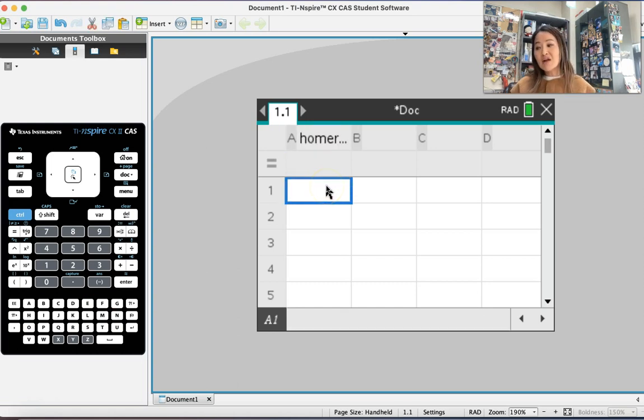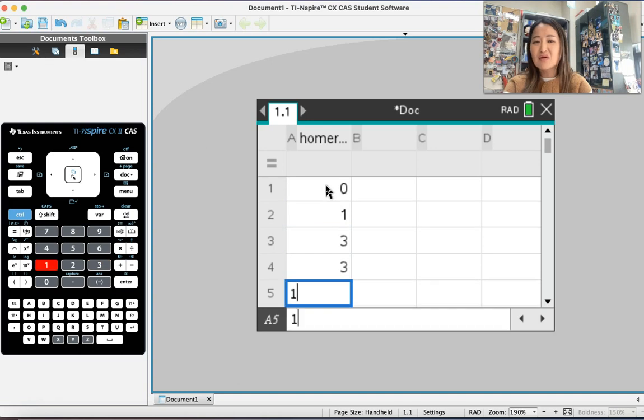Now, how many home runs did Babe Ruth hit? You're going to put 0, 1. I'm going to put everything. 3. If you want to stop the video and skip to after you've entered the data, that's totally fine with me. 29, 54, 59, 35, 41, 46, 25. If you're wondering why I didn't have all this ready, it's because I really wanted to show you step by step how this is done.